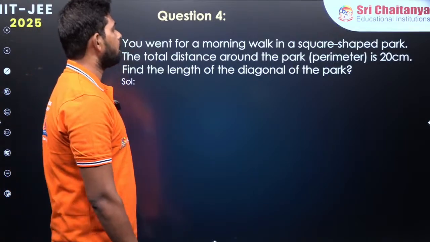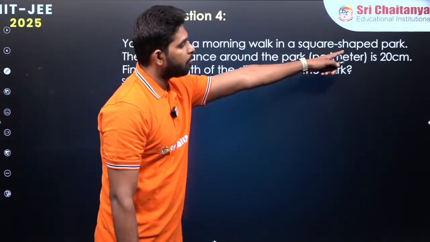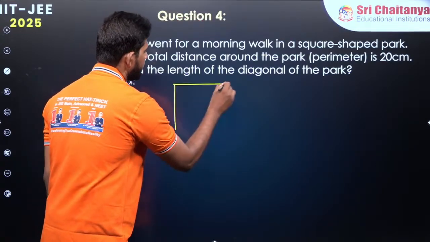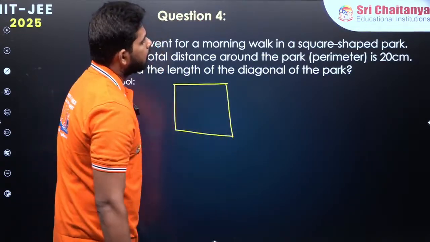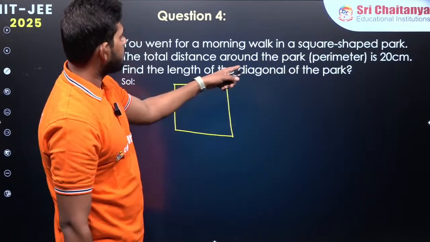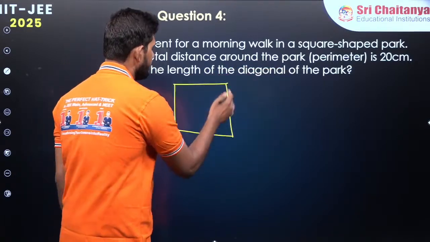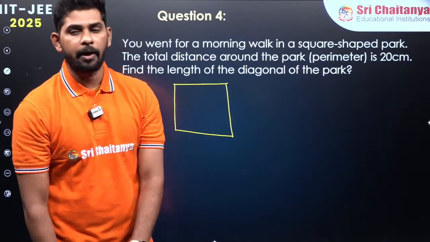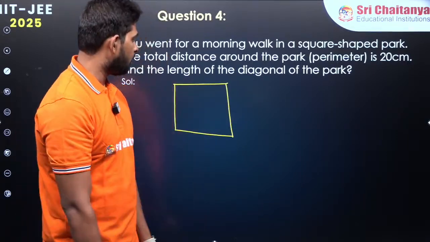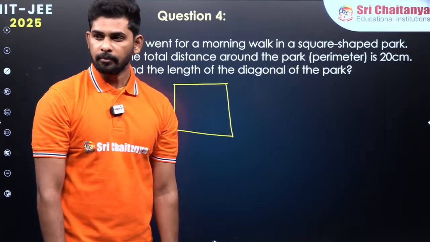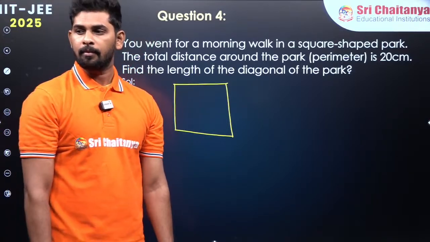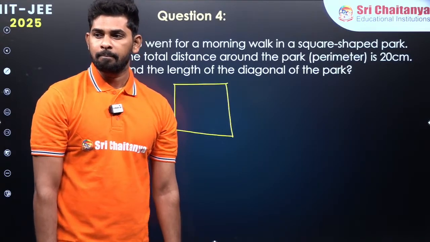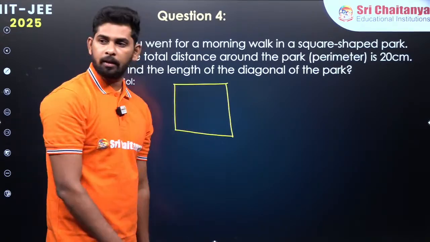Now if I take a square shaped park, and the total distance around the park is 20 centimeters, tell me what one side is going to be. I think you can answer that. One side is going to be how much? Yes, it is going to be 5. Very good.